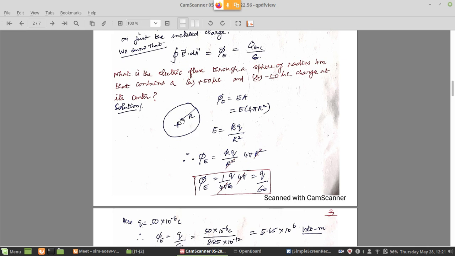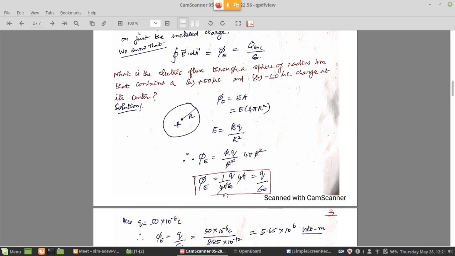Electric field alone for a point charge, we know, using Coulomb's law we can write that. Electric field is equal to KQ by R square, if the charge is Q, where R is capital R here. Q is 50 microcoulomb, so we can substitute it also. So, phi is equal to electric field into area. If you put KQ divided by R square, multiply that by area 4 pi R square, R square will cancel. Effectively, you are getting 4 pi KQ.